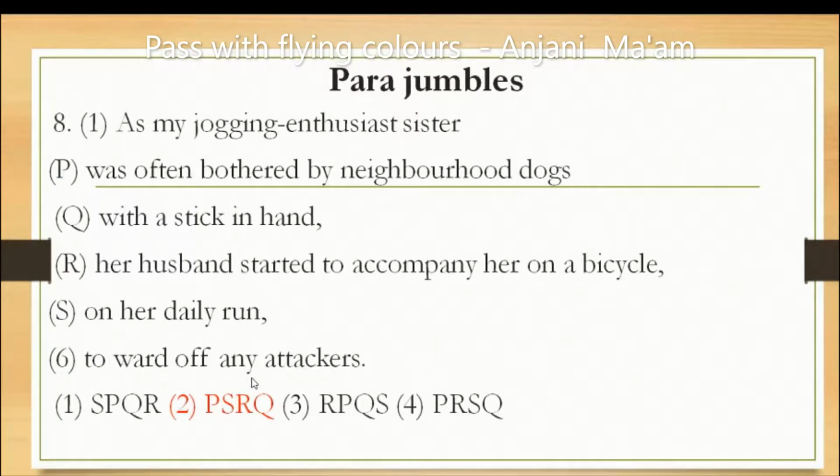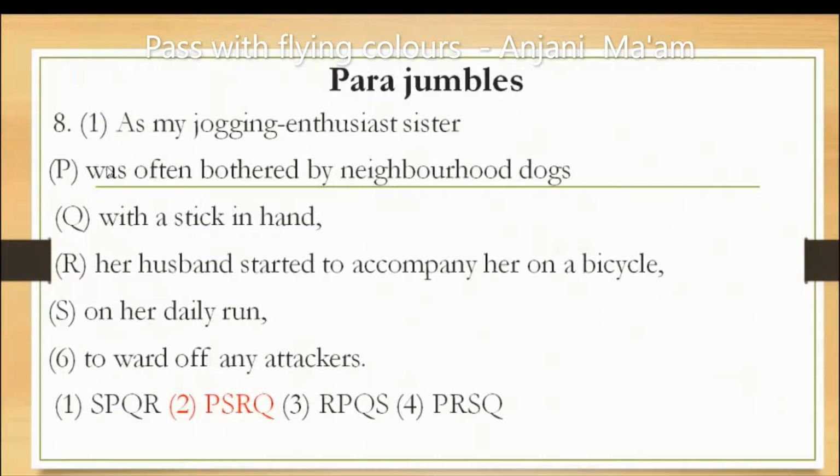Next, as my jogging enthusiast sister. It means sister is the noun, and jogging enthusiast is its adjective; the feature and quality of the sister has been given. Was often bothered by neighborhood dogs means sister.